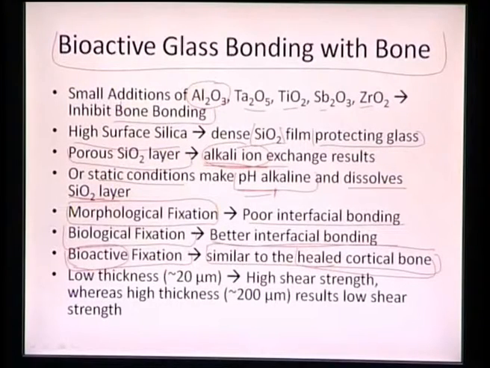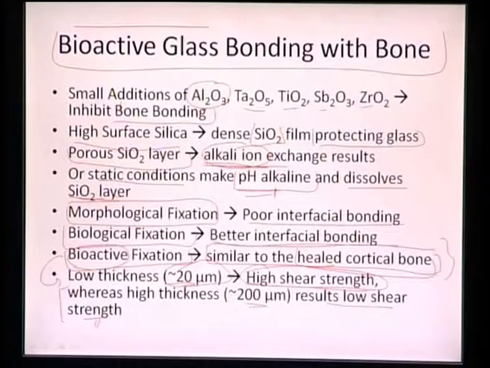And again, the thickness of this bioactive fixation is very low, because low thickness can lead to high shear strength. But if we have very high thicknesses such as 200 micrometers, they can result in very low shear strength. So in bioactive fixation we have very low thicknesses of the bonding layer which forms, so it can take very high shears. That is the advantage of the bioactive glass with a very small interfacial thickness.